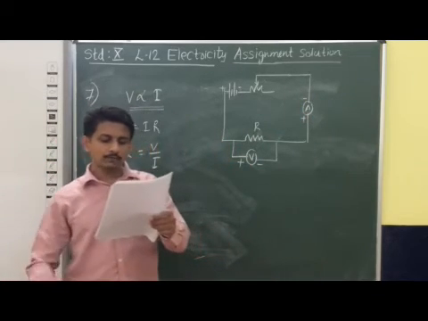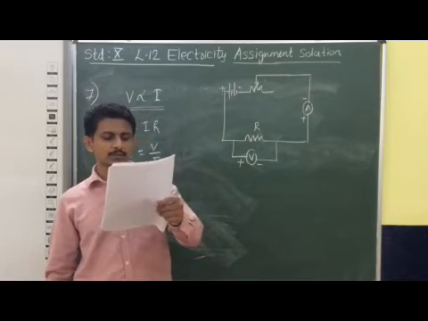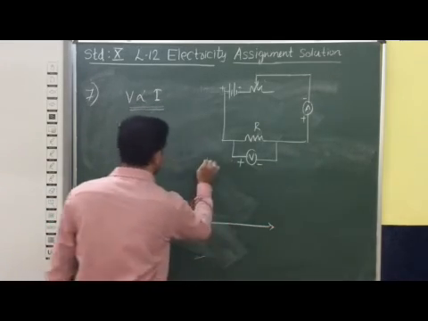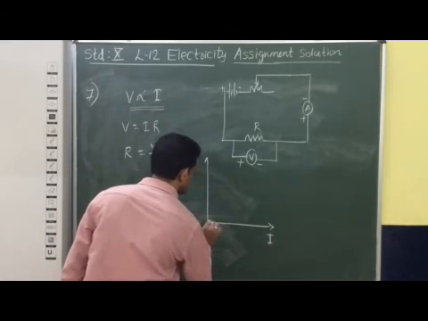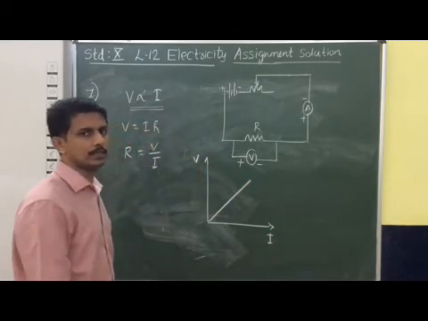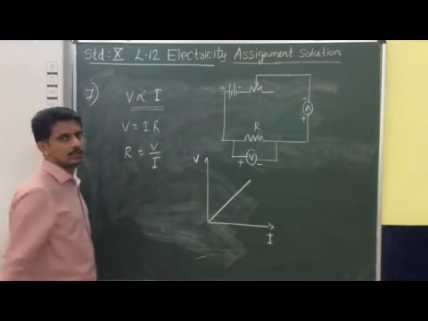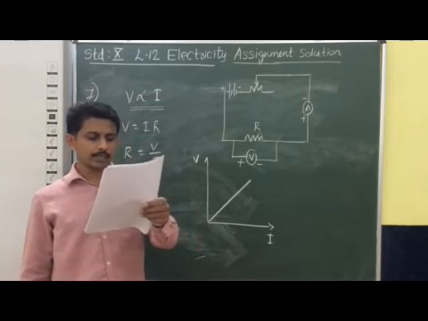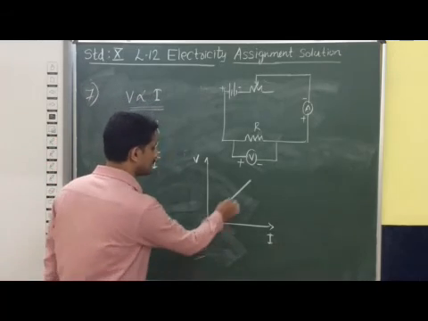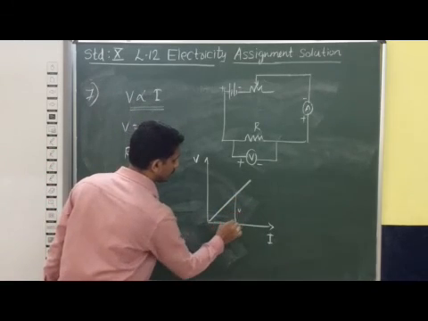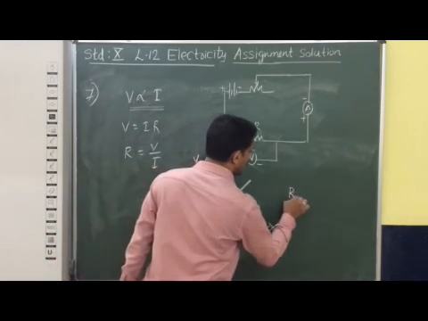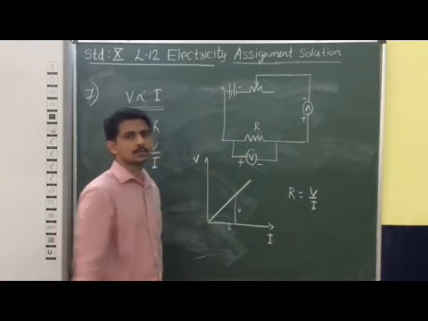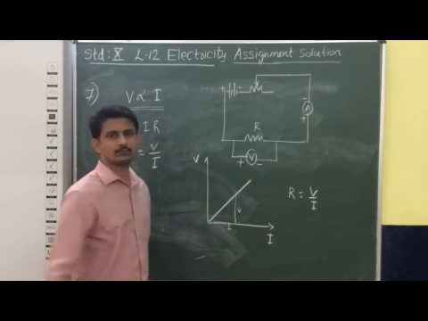Now, what will be the nature of the graph between the potential difference and the current? If we plot a graph between V and I, the nature of the graph is a straight line, linear. That means V is proportional to I. Voltage and current are directly proportional. Now, name the physical quantity that can be obtained from this graph. We know V and I, so R is equal to V by I. That means we can find the resistance of the conductor from this graph.